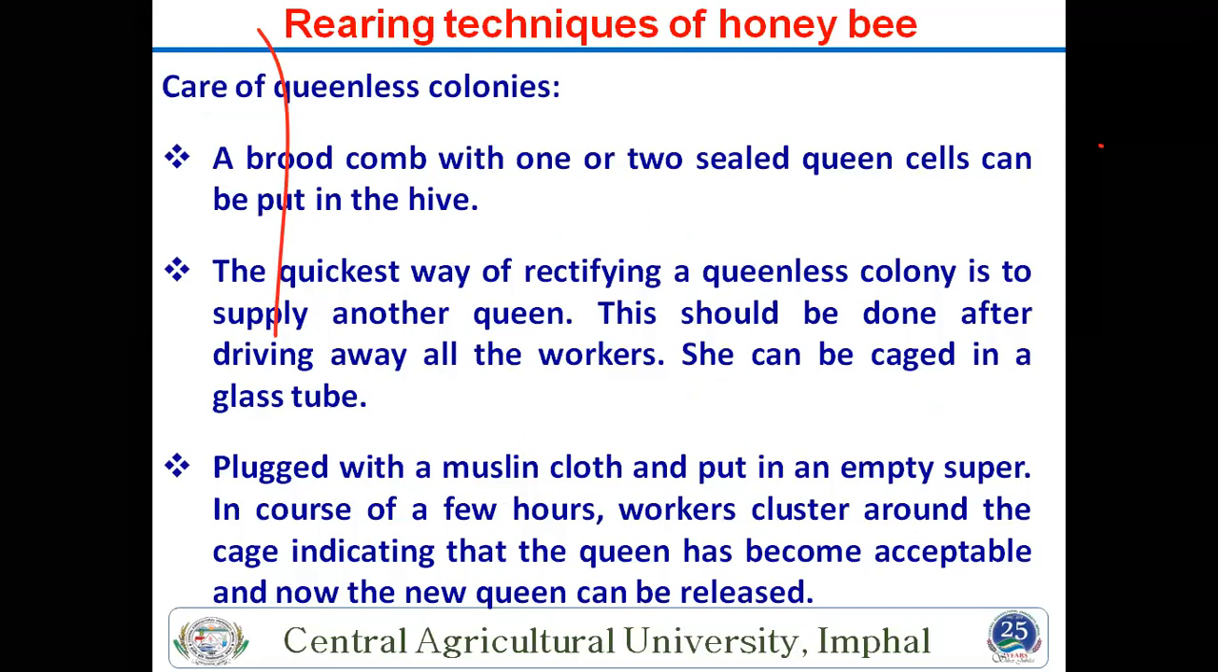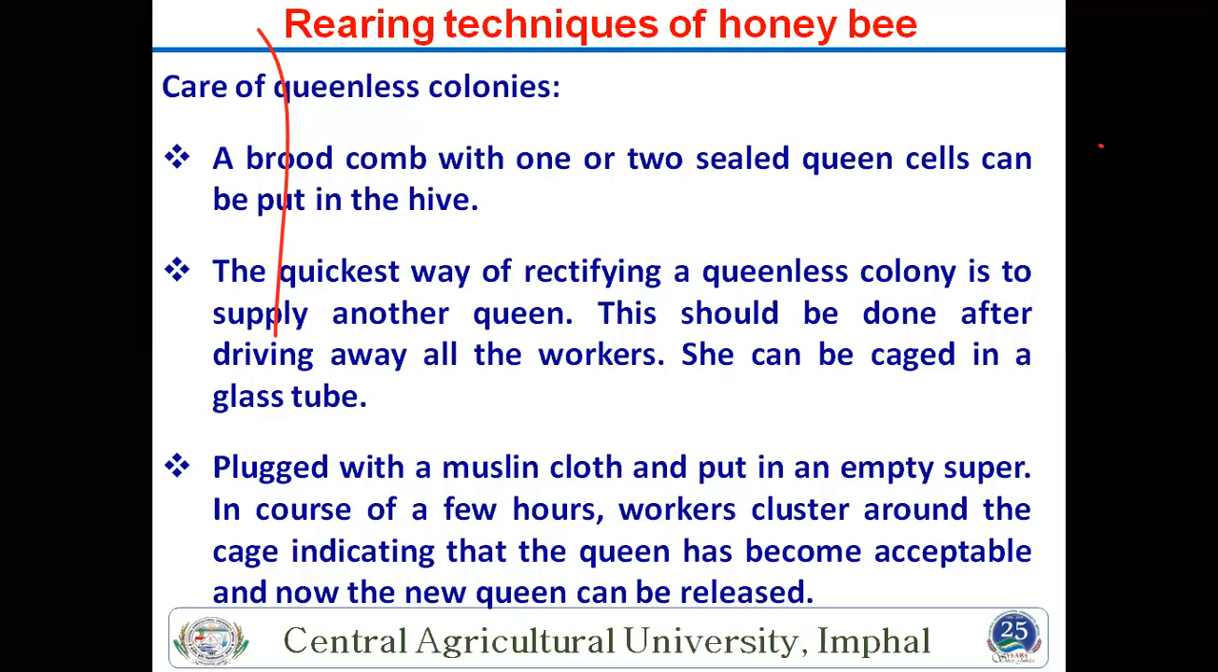If your queen is not there, then what will we do? For this, a brood comb with 1 or 2 sealed queen cells can be put in the hive. If any box is there, you check whether the queen is there or not. If she is not there and your colony is strong, then you go fast and take sealed queen cells from any other box where they are available and add them into this box for your queen. So this is also important.